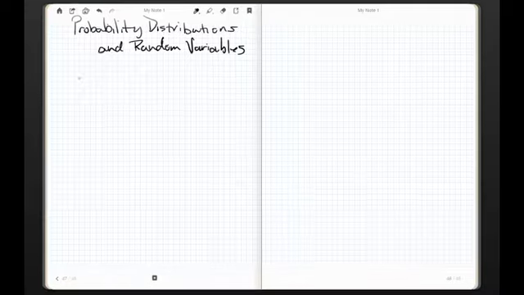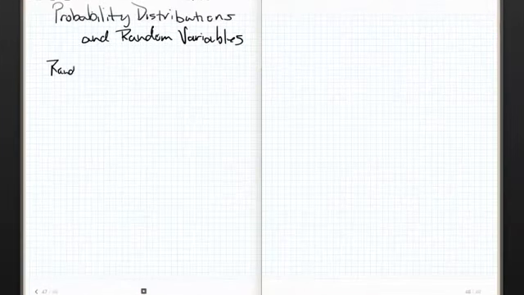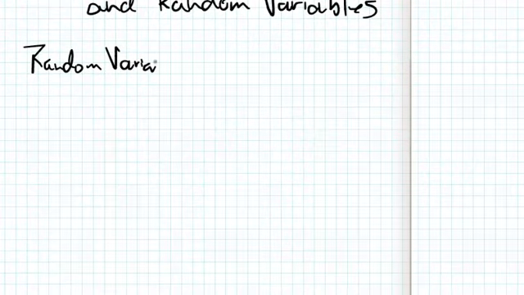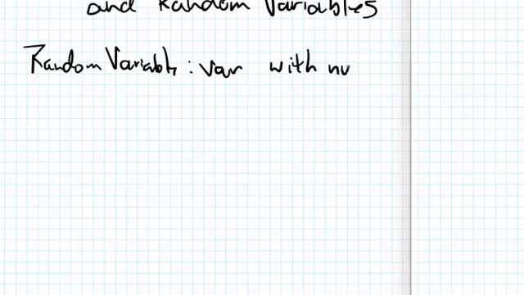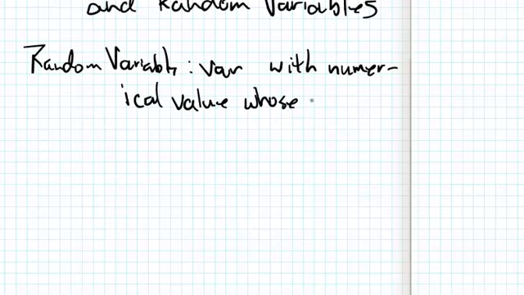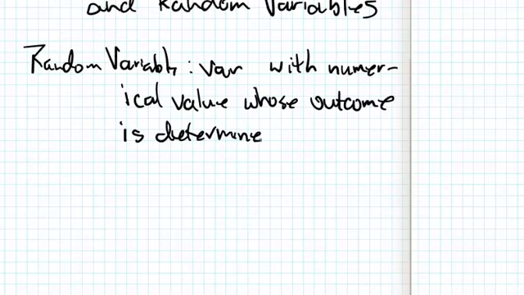All right? Let's go ahead and talk about a random variable first. A random variable is simply a variable with numerical value. So we're talking about numbers here. A numerical value whose outcome is determined by chance. You'll hear this sometimes referred to as probabilistically. Determined by chance or a certain probability.